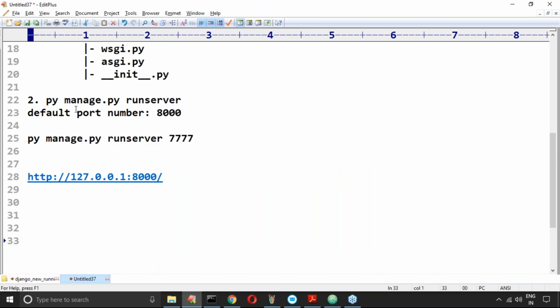Sir, here I used this command. If you specify 7777, now what will happen? Now instead of 8000, the server is going to start at which port number, sir? 7777. Akash, getting the point? Observe the difference. If you specify this number, the server is going to run on which port number? 7777.